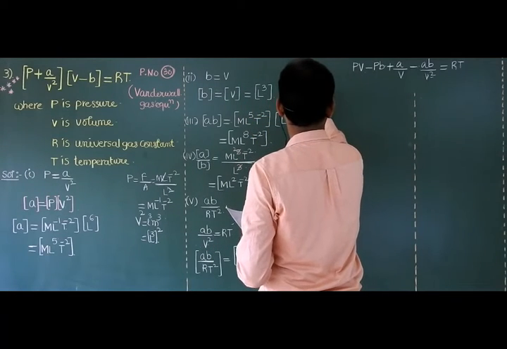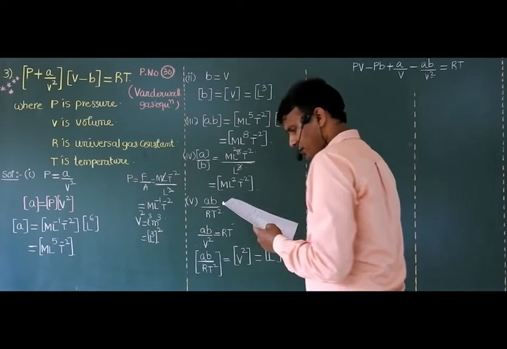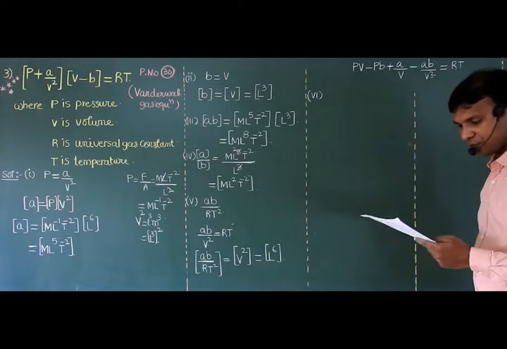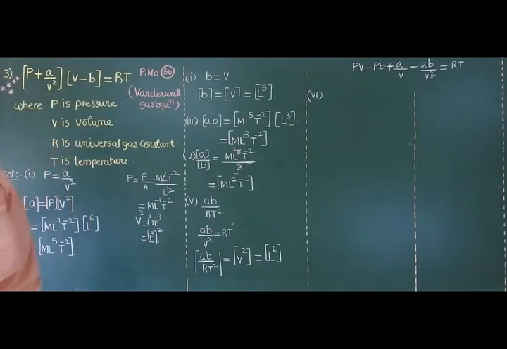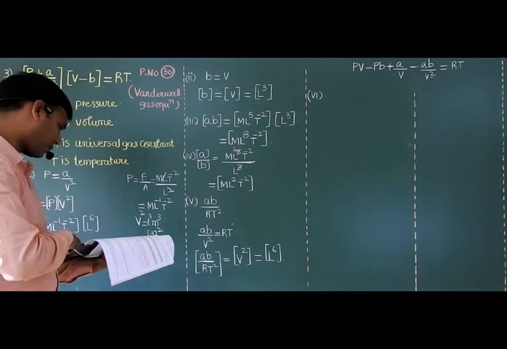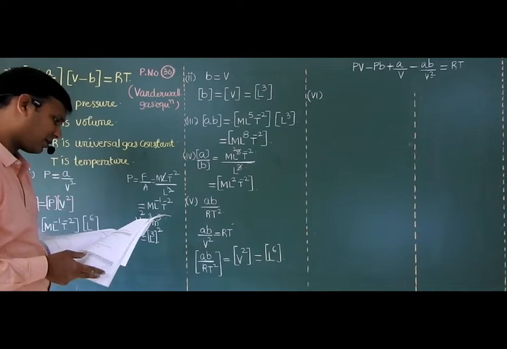Next, the sixth one. Before that, just wait 1 second. This is question on page number 30.